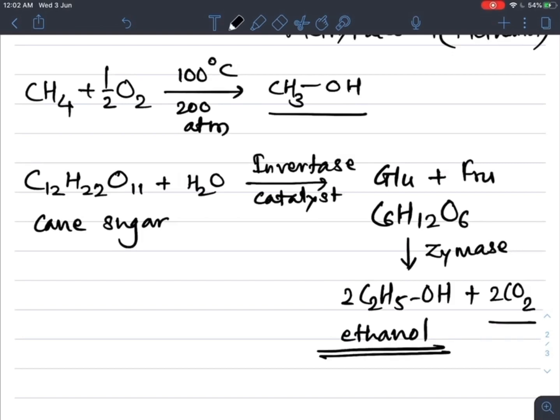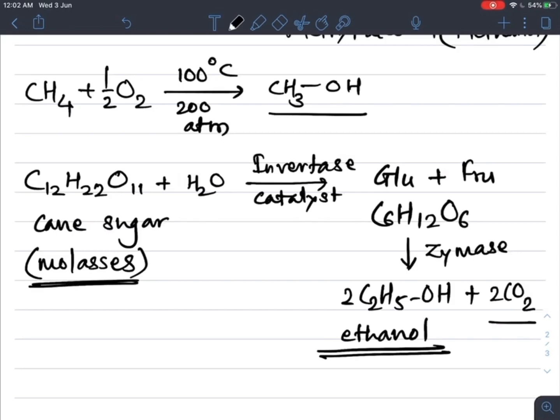It is the byproduct of sugar factories, and it is formed from the molasses, which contains sugar molecules.